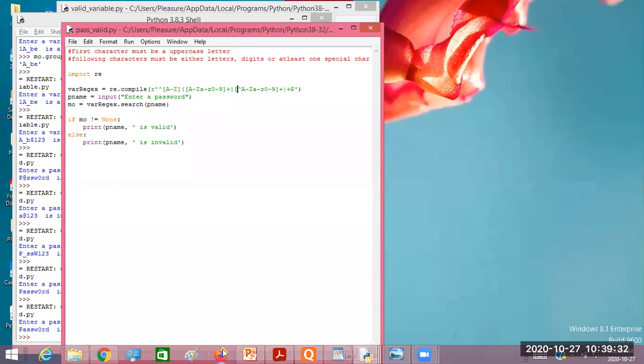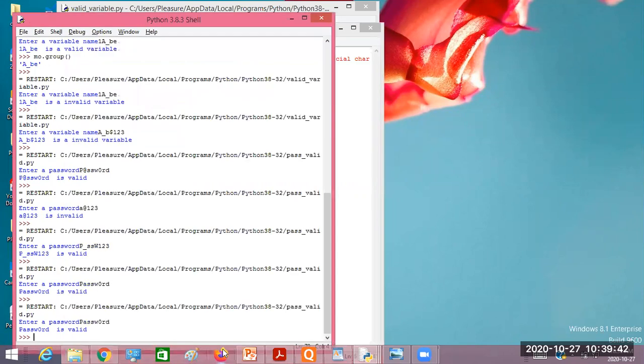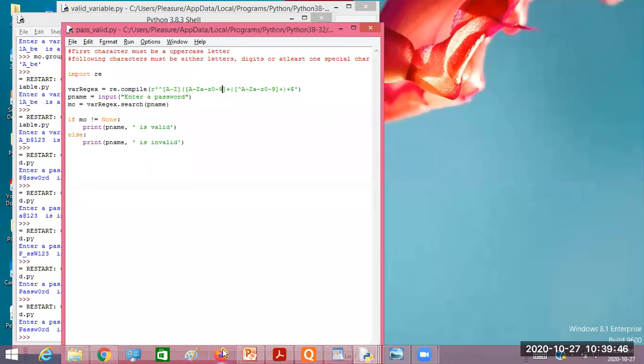This or this means it is going to need at least one special character. Special character, this is going to match now because this is the OR operator, so it is going to match with that one.